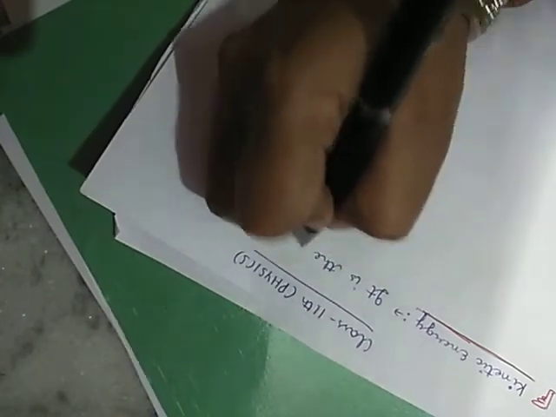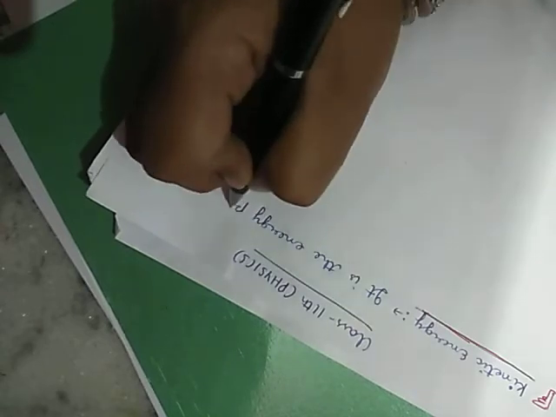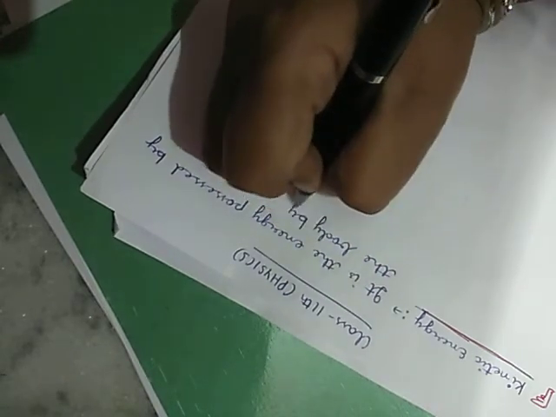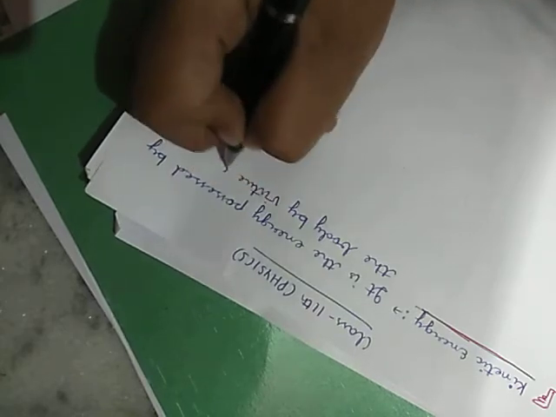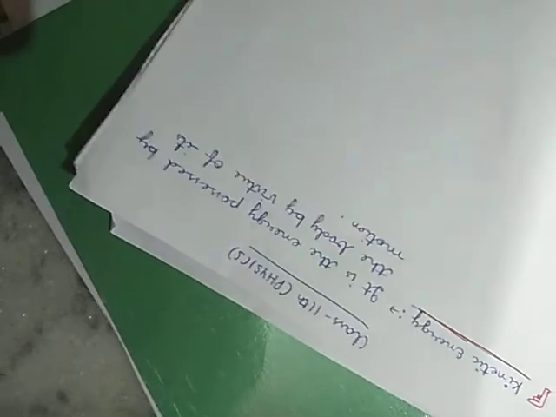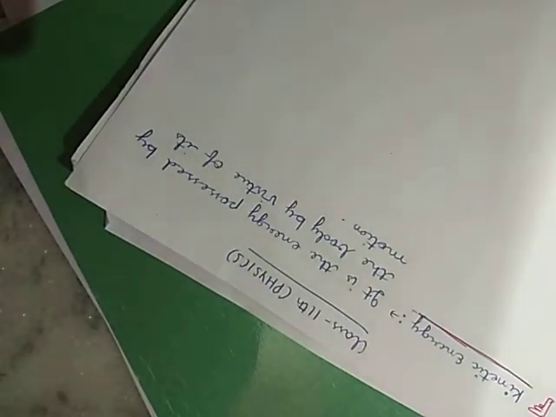In these examples, there is energy which is possessed by the body by virtue of its motion. So kinetic energy is the energy possessed by the body by virtue of its motion. Clear? जो बॉडी में मोशन की वजह से जो एनर्जी क्रिएट होगा उसे हम क्या कहते हैं? उसे हम कहते हैं काइनेटिक एनर्जी.